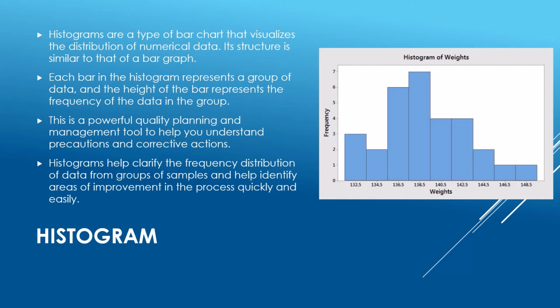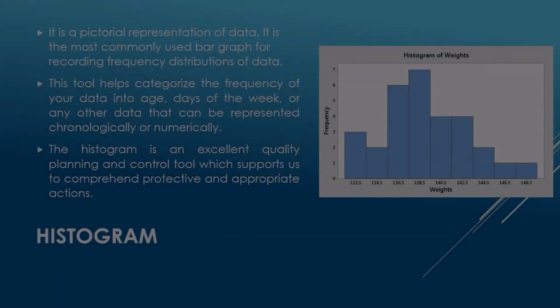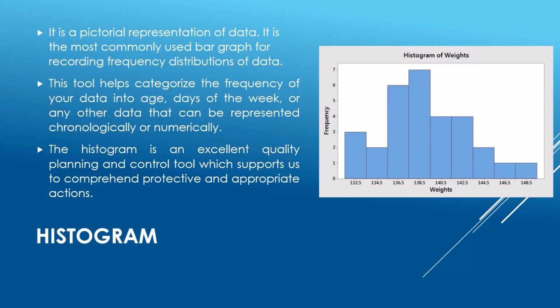Histograms help clarify the frequency distribution of data from groups of samples and help identify areas of improvement in the process quickly and easily. It is a pictorial representation of data. It is the most commonly used bar graph for recording frequency distributions of data.